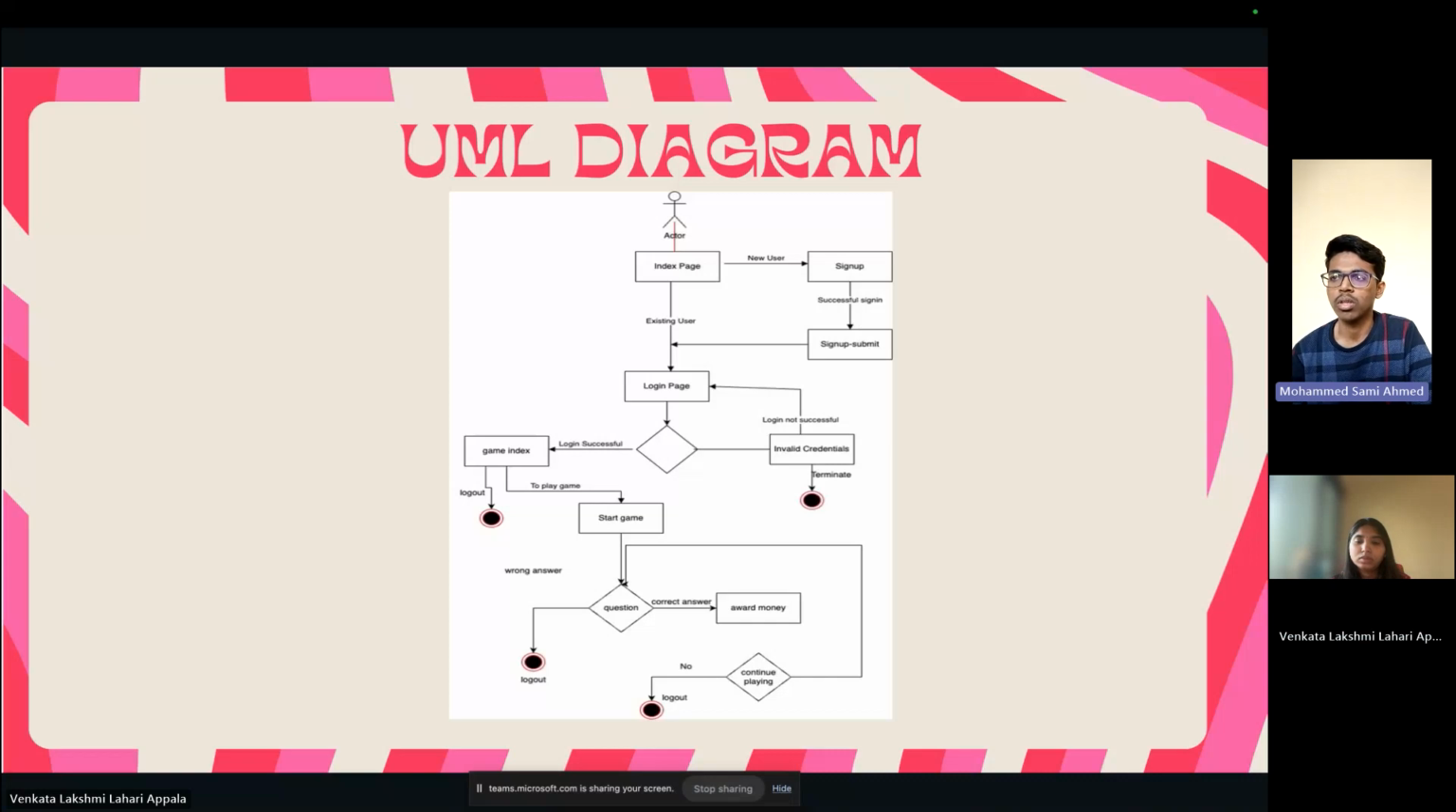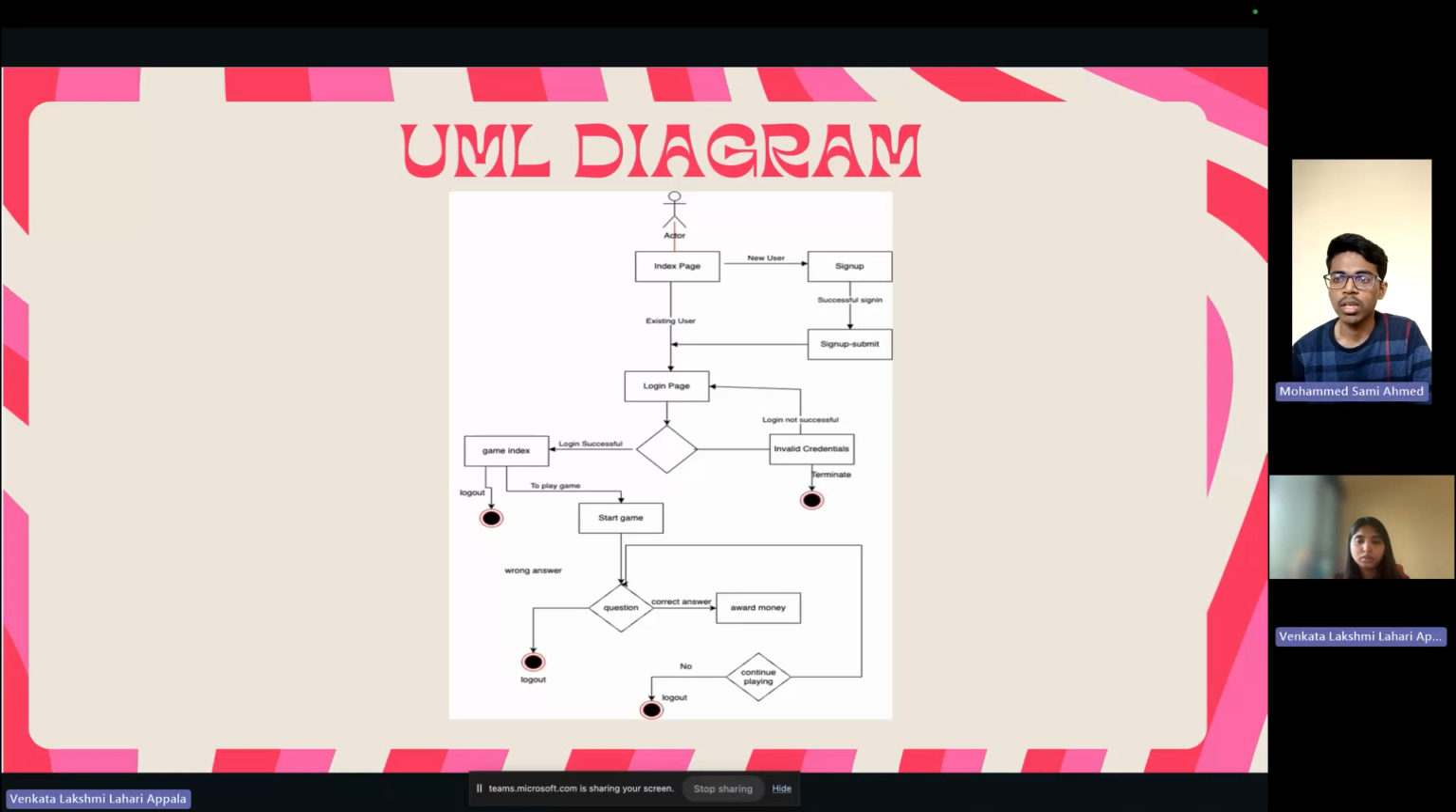Once a new user comes, he needs to sign up through his credentials and submit, and that page will be redirected to the login page, and then he needs to re-enter his credentials and log in. Once he successfully logs in, he'll move to the game index, as we see in the picture on the left-hand side. And if he has entered the wrong credentials, then a message will be shown that the credentials are invalid.